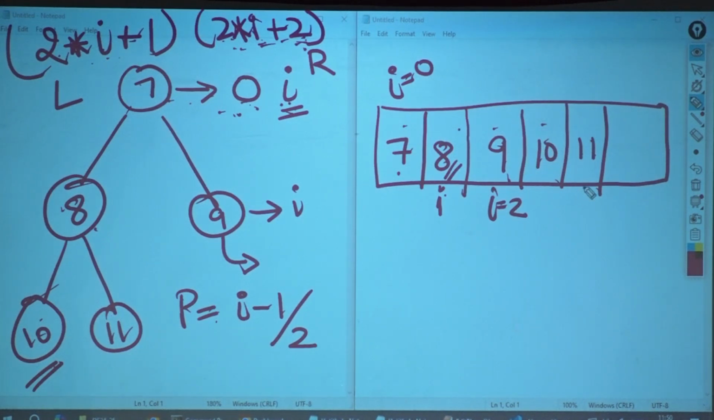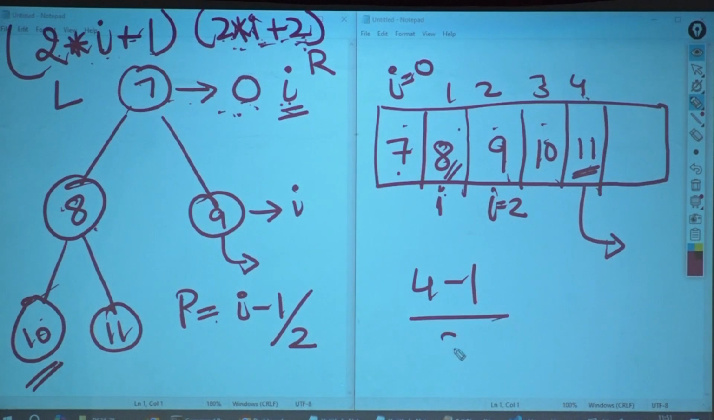Okay. So now I want to find out who is the parent of 11? What is the index of 11? 0, 1, 2, 3, 4. What is the index of 11? 4. 4 minus 1 divided by 2. 3 divided by 2. 1. Is 1 the parent? Yes, it is the parent. Did you understand how to keep it?